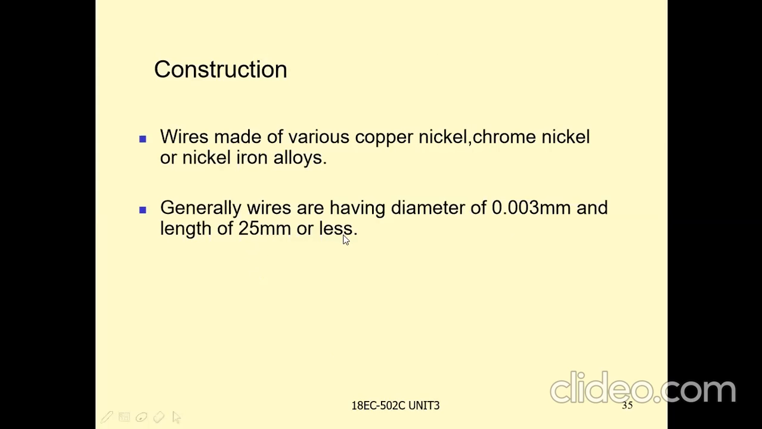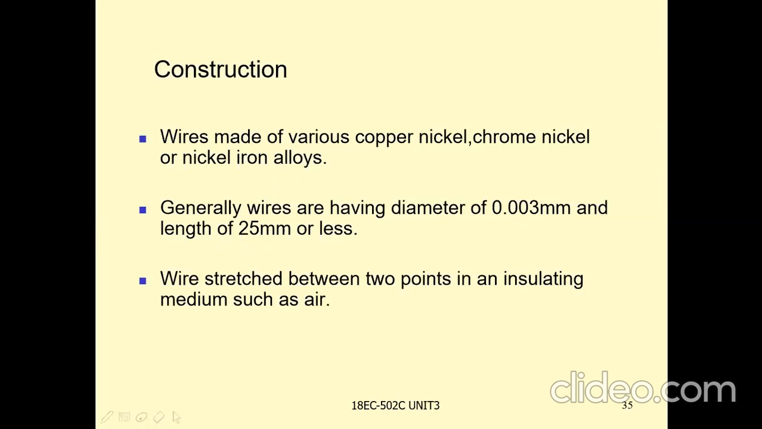Generally the diameter of these wires is 0.003 mm and the length may be 25 mm or less. The wire may be of copper nickel, chrome nickel, or nickel iron alloy. The wire is stretched between two points in an insulating medium such as air.